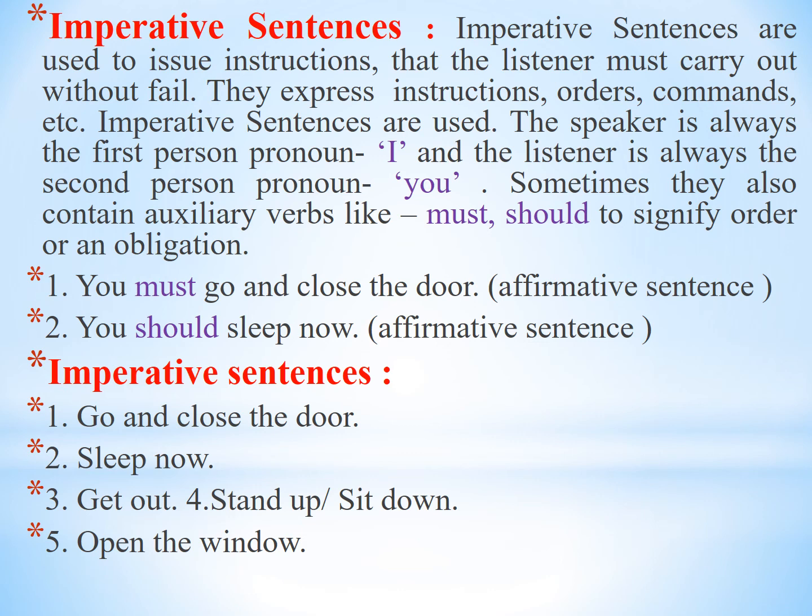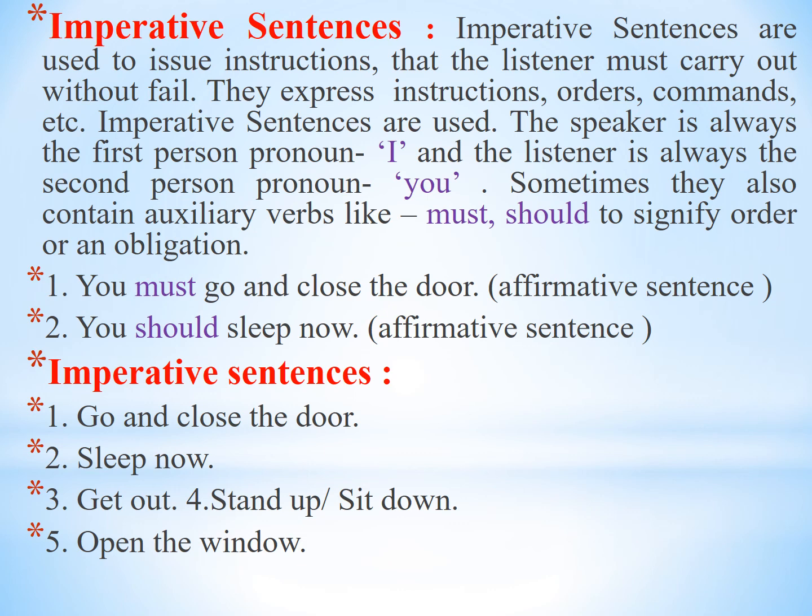Before go, you is the subject to whom the instruction is given. You go and close the door, but it is not visible in the imperative sentence. It is assumed. Go and close the door means you go and close the door. This is, you can say, an instruction. Sleep now, you sleep now.